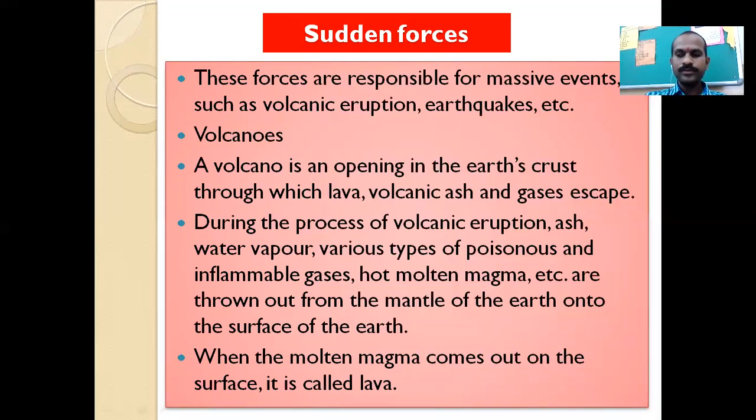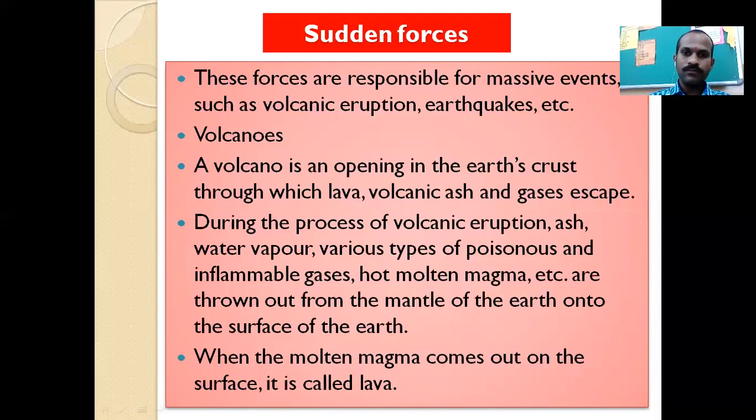The first thing we are going to study in detail is volcanoes. A volcano is an opening in the earth's crust through which lava, volcanic ash and gases escape. When a volcano erupts, what happens at that time? The lava, the molten magma inside the earth, comes out, and the volcanic ash and gases come out with the eruption.